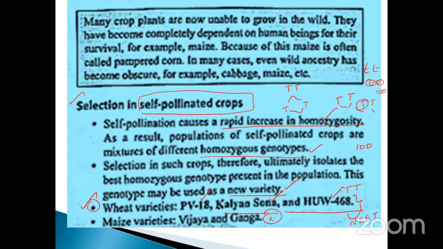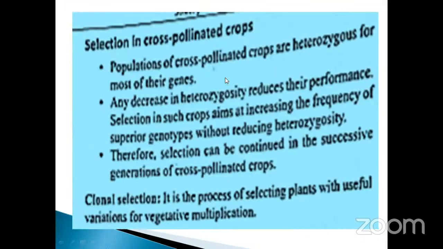They may ask the question. Cereals, maize varieties Vijaya and Ganga. Don't forget, these all come from self-pollinated crops. Self-pollinated crops are mostly found in which type of zygosity? Homozygosity. So these are very, very important questions, my dear.